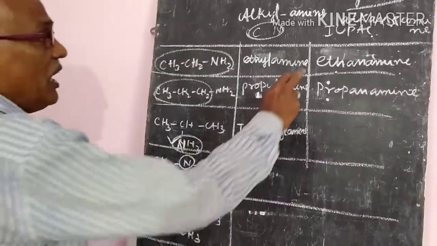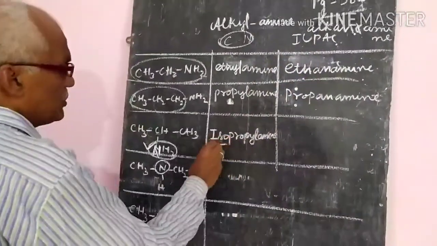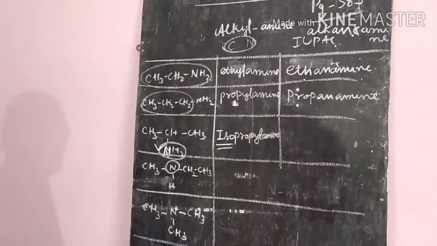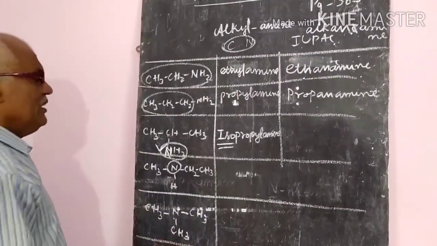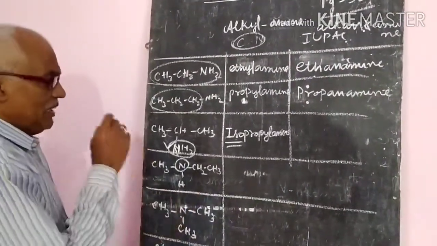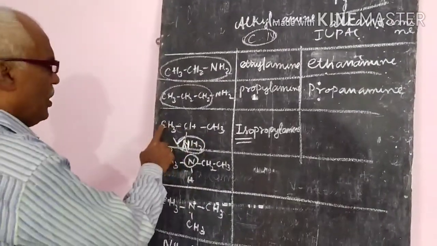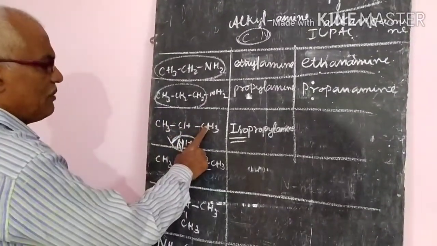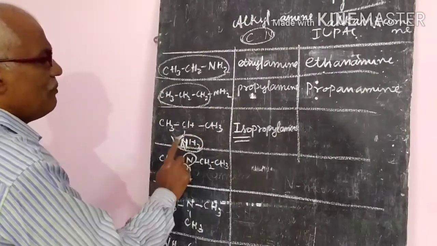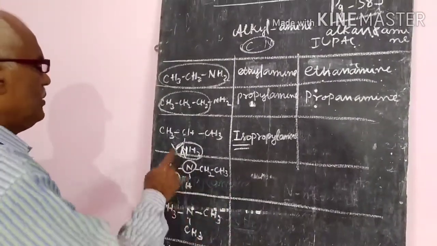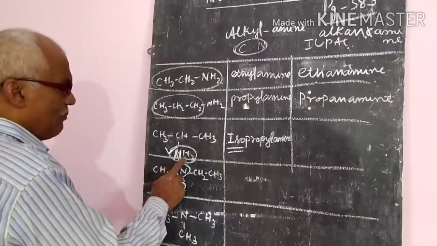But in the IUPAC name, we never use these words, iso or neo. Where the amine was attached, you have to check. So here, how many carbon atoms are there? 3 carbon atoms are there having the amine group. So simply you write that at the second carbon atom, the amine group is there.